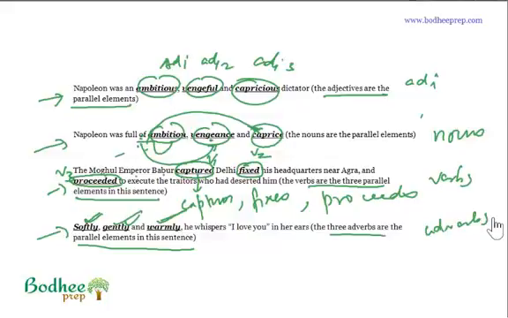Let's go to the next video and see some more examples of things that can come in parallel.